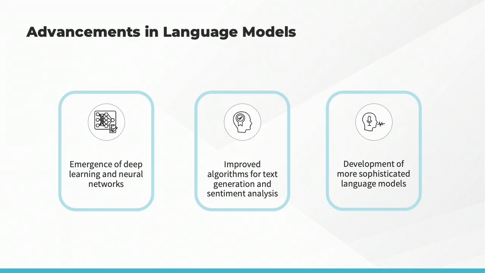These advancements were driven by the availability of large-scale datasets and the development of more sophisticated deep learning algorithms. The advancements in deep learning and improved algorithms led to the development of more sophisticated language models, such as recurrent neural networks, RNNs, and long short-term memory, LSTM, models. These models were able to capture the dependencies between words and sentences and generate more fluent and coherent language. Additionally, these models laid the groundwork for the development of even more advanced language models in the following decades.